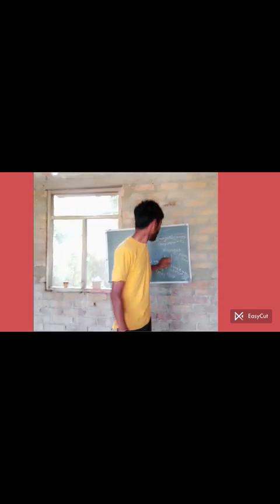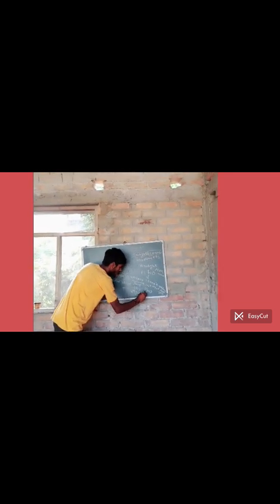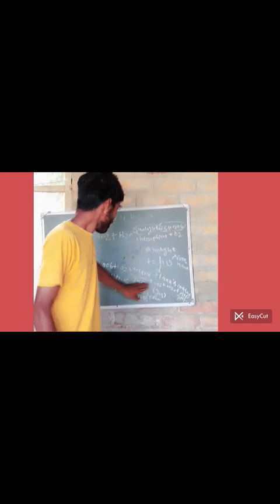So we apply Le Chatelier's principle. What is the theory related to temperature in Le Chatelier's principle? It says that if a reaction is exothermic, that means heat is released in the reaction, and if we decrease the temperature, then the reaction goes in the forward direction.